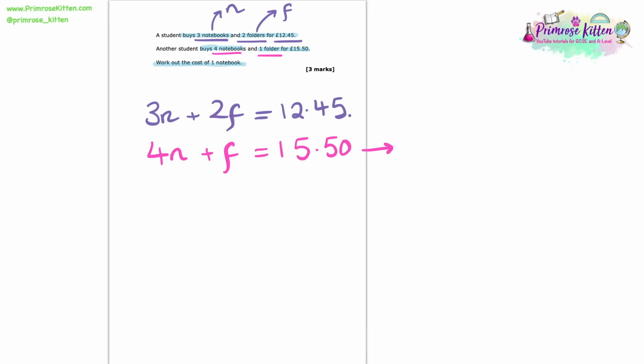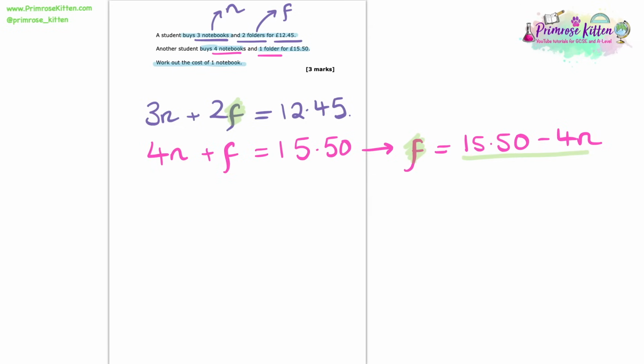Now that I have this, I have a pair of simultaneous equations, and there's a few ways that we can solve these. In this case, I'm going to rearrange that second equation to get the F as the subject, but there's a lot of different ways you could do this. So long as you get the same answer at the end, then we're golden.